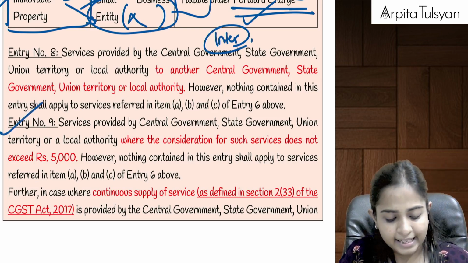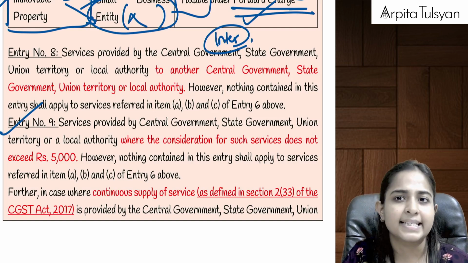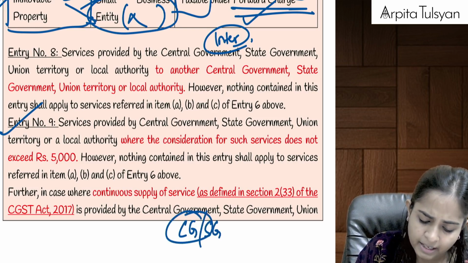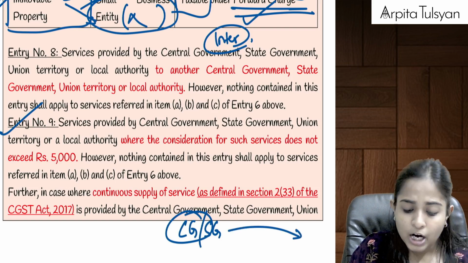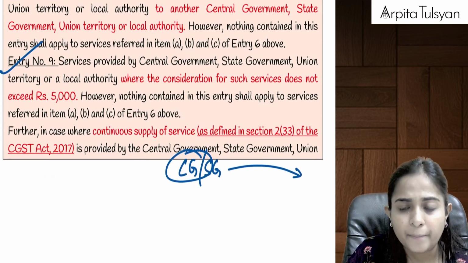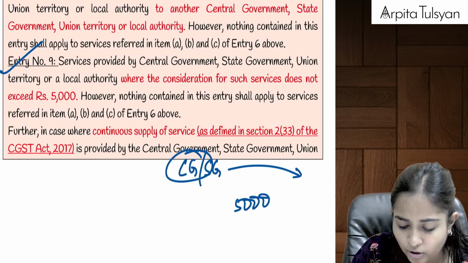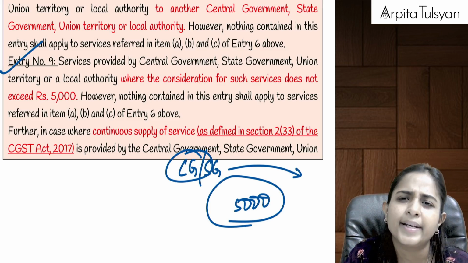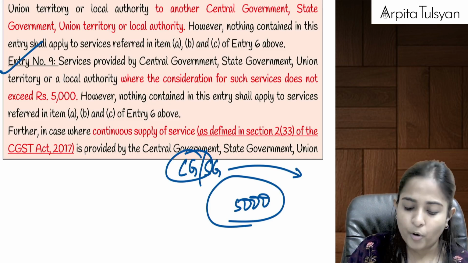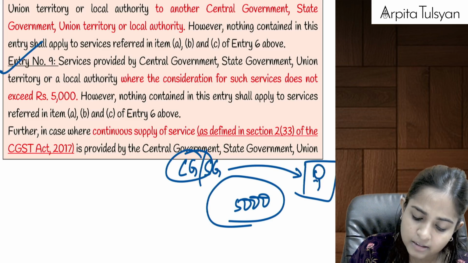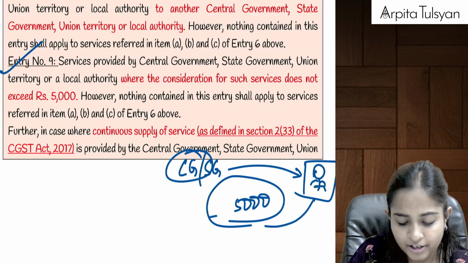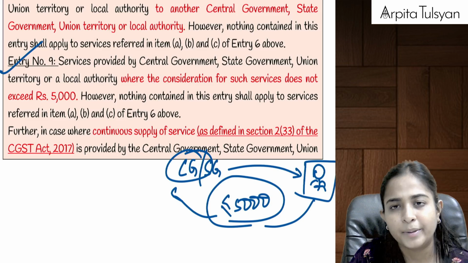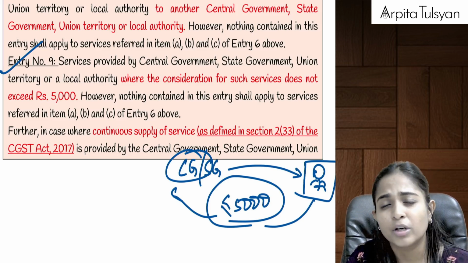Then entry number 9 is talking about, this is a very blanket exemption that they have given, any services provided by central government, state government, union territory, means any services provided by government to any particular person, where the consideration does not exceed 5,000. Means they are telling this is a very small service provided by the government, why to make it taxable? But they are telling this point. So if government is providing these services to any particular person where the consideration is up to rupees 5,000, then this service is going to be totally exempt. Government says no forward charge, no reverse charge, nothing doing.